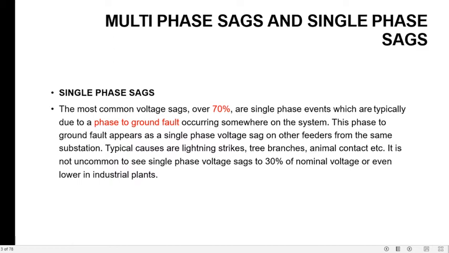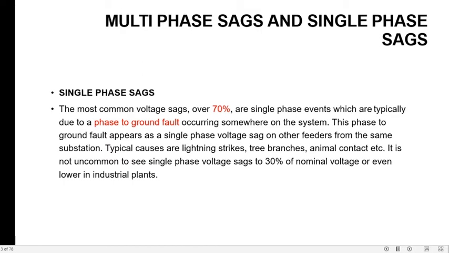The single phase sags are typically due to a phase to ground fault occurring somewhere on the system. This phase to ground fault appears as a single phase voltage sag on the other feeders from the same substation. Typical causes for single phase voltage sags are lightning stroke, tree branches, animal contacts, etc.